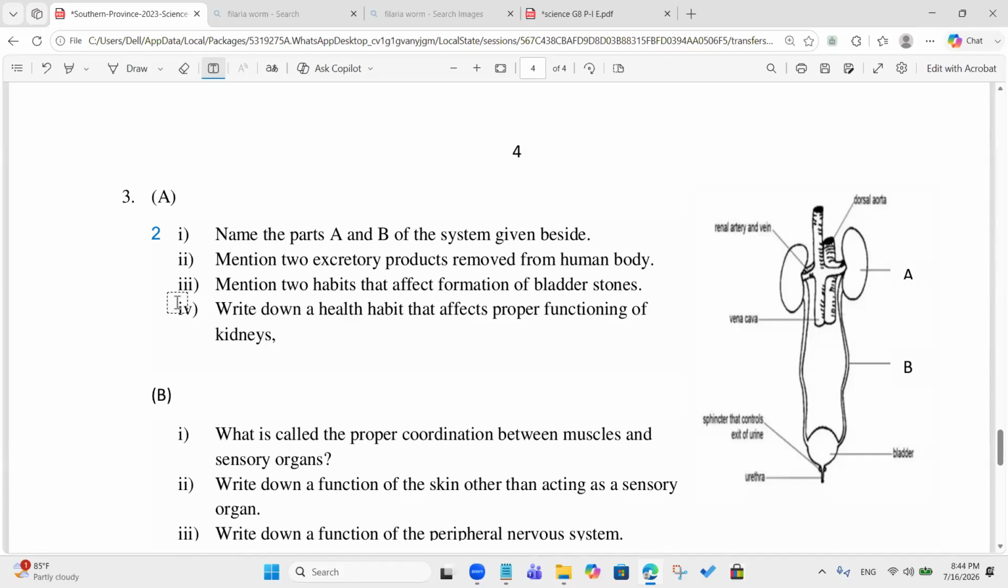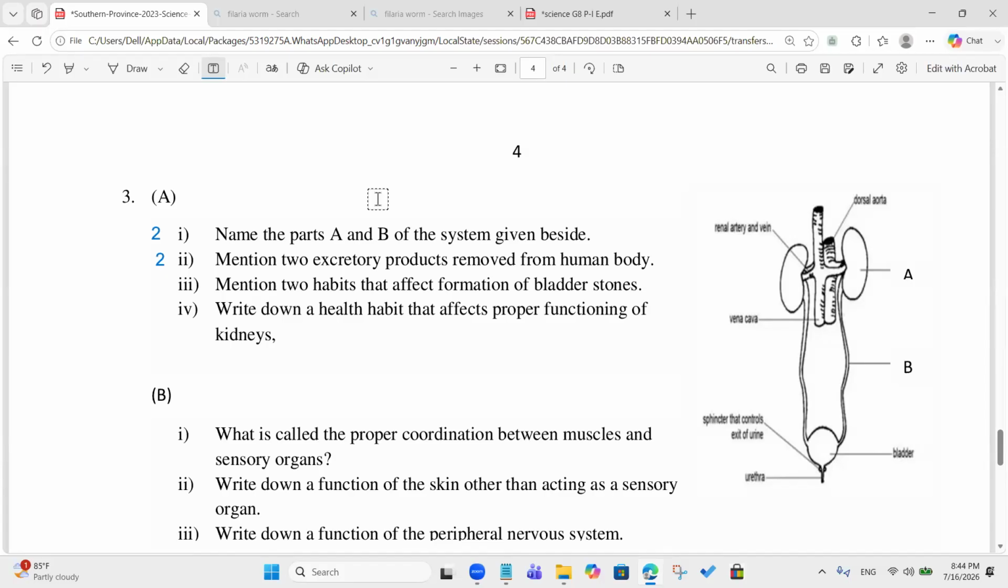Mention two excretory products removed from the human body. Urea, uric acid, carbon dioxide. Listen to me. Now it's asking for the excretory products, not the forms of excretion. Sir, but sweat and urine? Sweat is a form of excretion, right? Urine is a form of excretion.